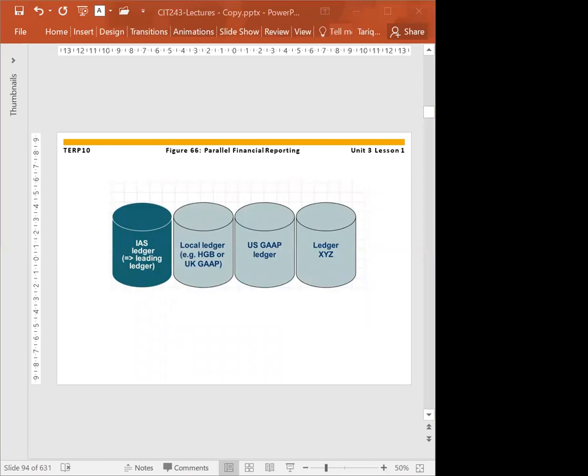This is one of the ledgers. You can have many ledgers in your SAP system, but one of them must be a leading general ledger. In every client we must have one leading general ledger. We can have many others for some specific purposes, but one leading general ledger is required.